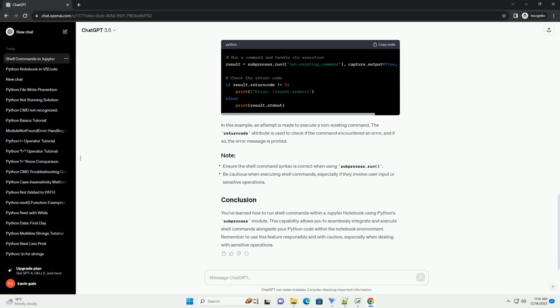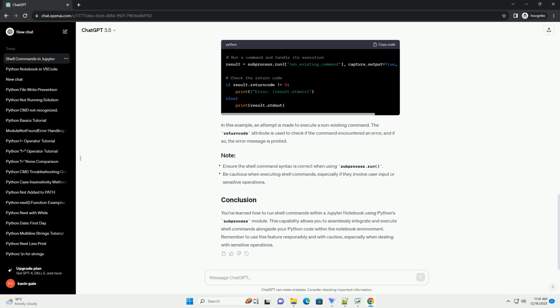Running shell commands in Jupyter Notebooks can be a handy way to interact with the underlying system and perform tasks that are not easily achievable within Python alone. However, be cautious when executing shell commands, especially those that involve modifying or deleting files, to avoid unintended consequences. Remember to use these features responsibly and consider the security implications of executing external commands within your notebook environment.